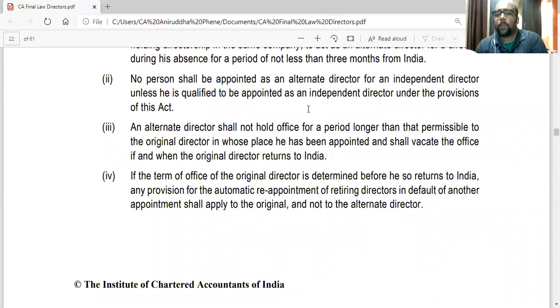At the same time, we talk about the director who leaves as the original director, and the person who is appointed in his place as the alternate director. If the original director's term gets over even before he returns to India, then the alternate director's term will also get over, because basically his term is the term of the original director.